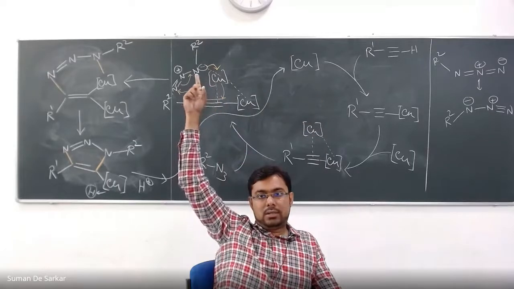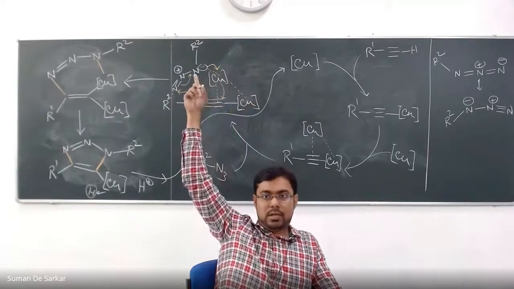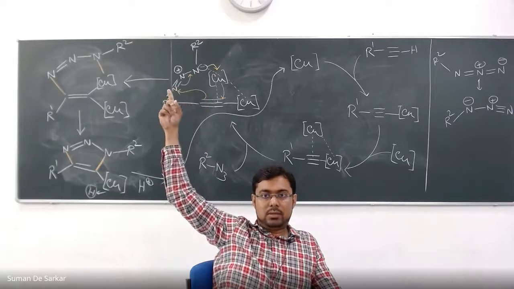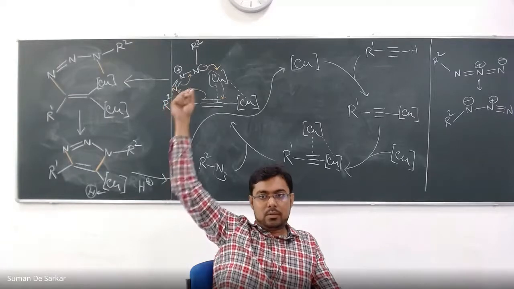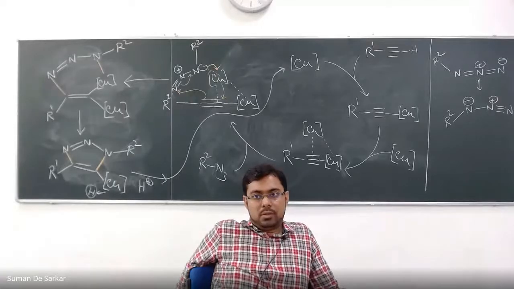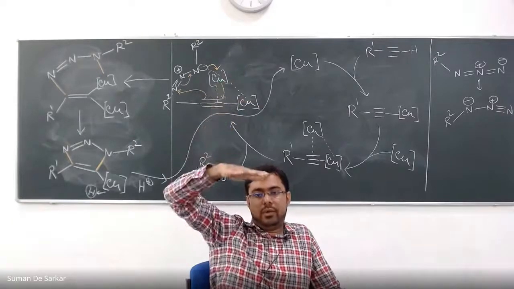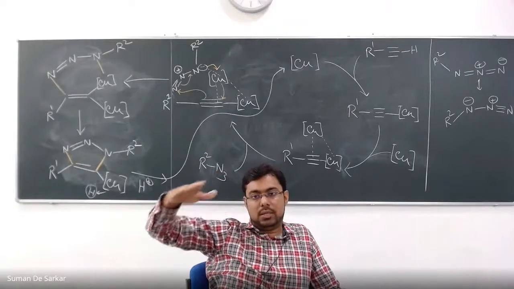Now you come here with that resonance structure. One side nitrogen is negative, the nitrogen containing R2, and the other terminal nitrogen is neutral. So the other regioisomer will remain ineffective for the entire reaction, or we will get some product that would be very minor, or it won't ever coordinate with copper. So that's the background reaction. Yes, without involving copper, that's possible. But as I said, those are high energy pathways. If copper is involved, then definitely the activation energy is low, so the transition state is low.